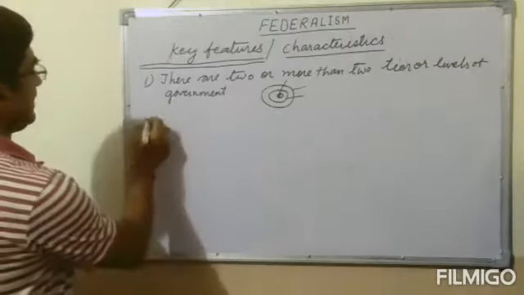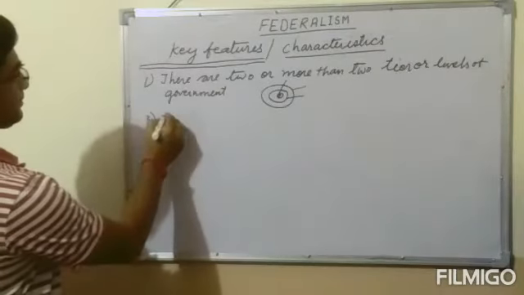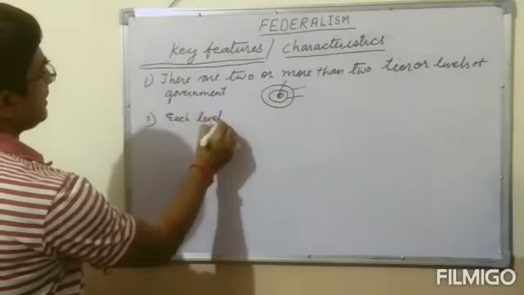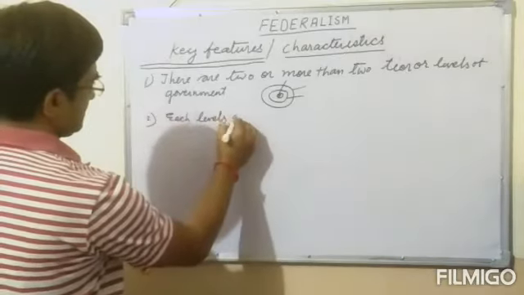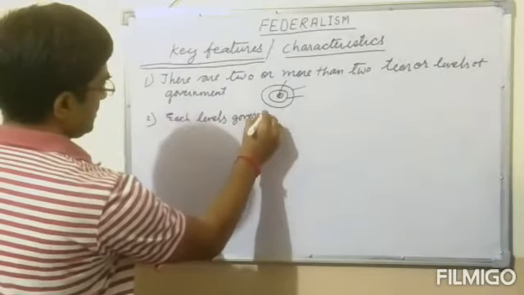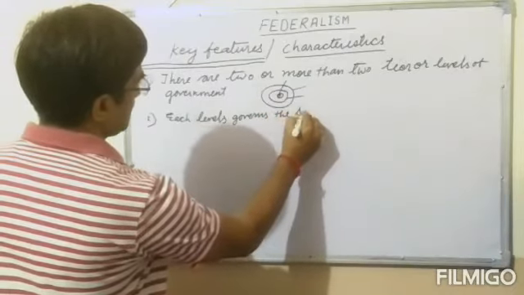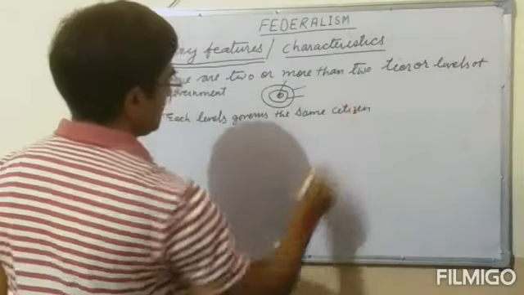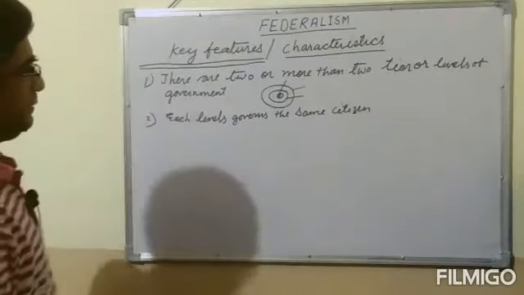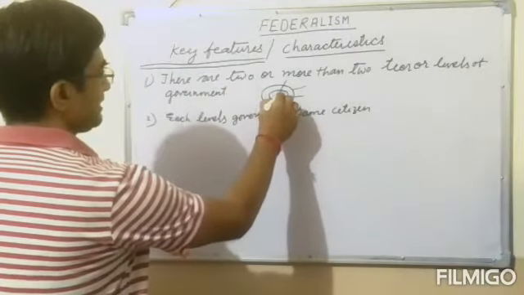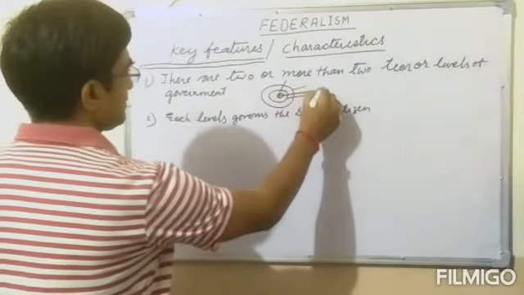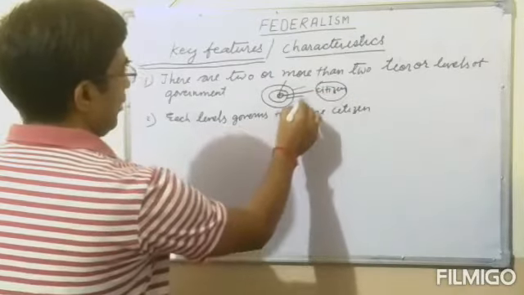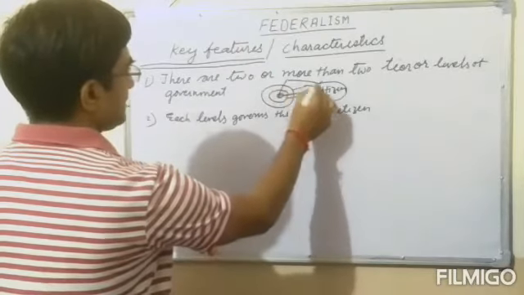Second key feature: each level governs the same citizen. That is a very important thing to understand. Means the person who is living here is controlled by all 3 levels of government.